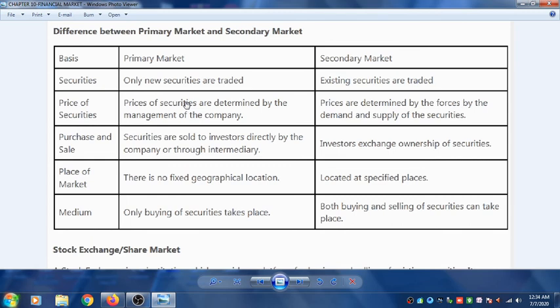Then in the primary market, securities are sold to investors directly by the company. So here in the primary market, the shares are sold directly to the investor by the company, while in the secondary market, investors exchange ownership of the security. So the shares are traded between the two investors or between the two traders. In the primary market, there is no fixed geographical location, while the secondary market is located at a specified place, which is also known as BSE and NSE, Bombay Stock Exchange and National Stock Exchange.